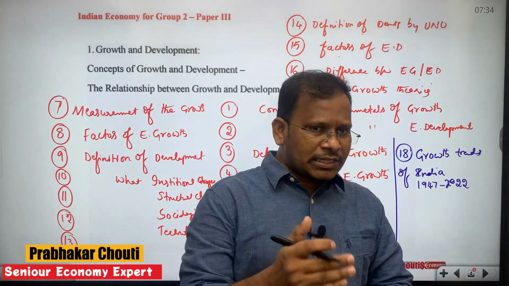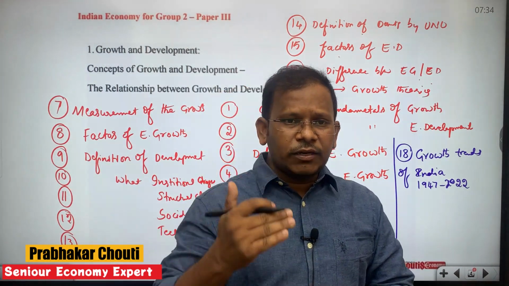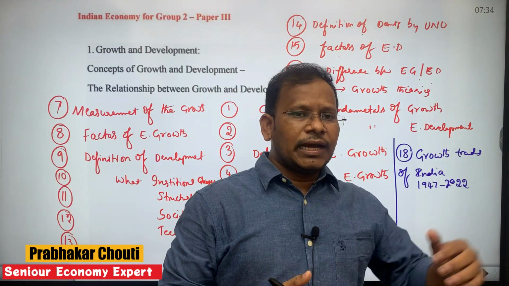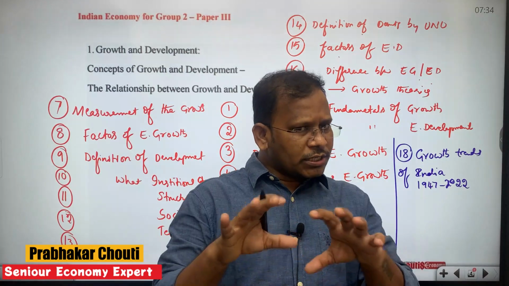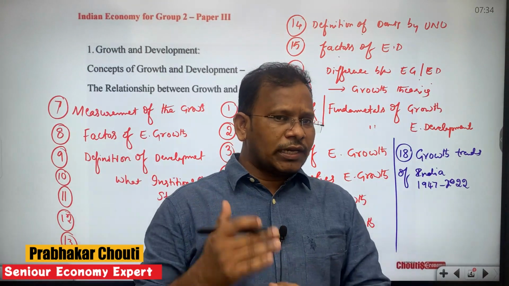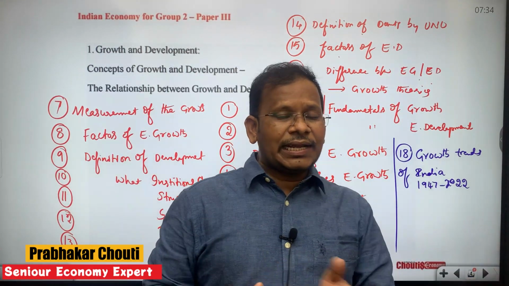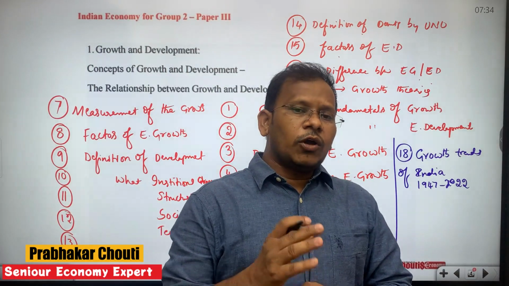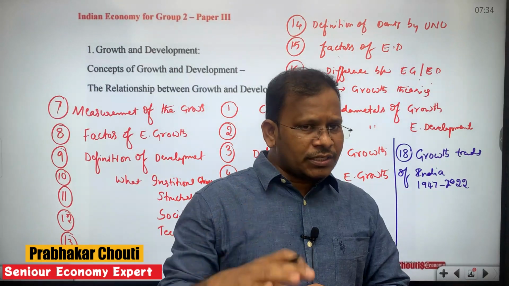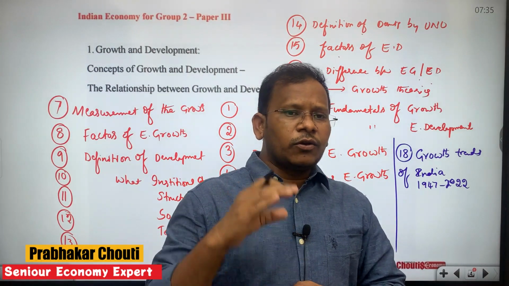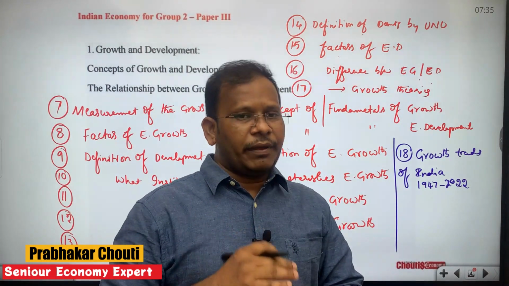We would also study the negative growth rates and the highest growth rates in the entire history of the Indian economy, and the significant issues related to the economic growth patterns of the Indian economy.